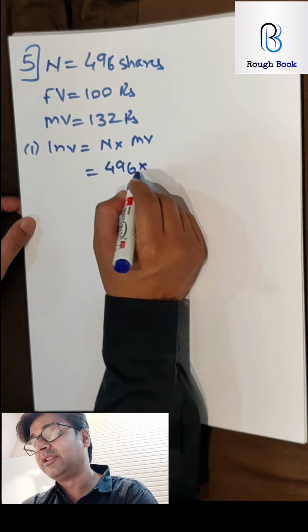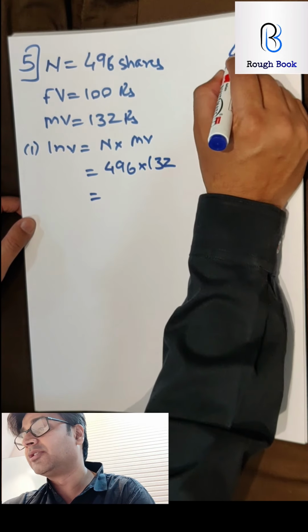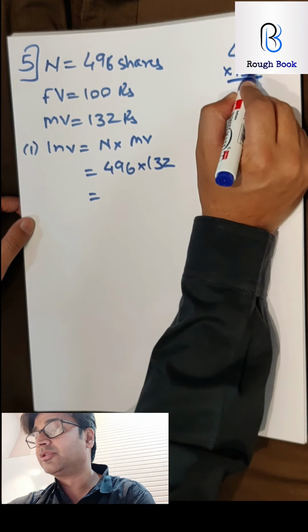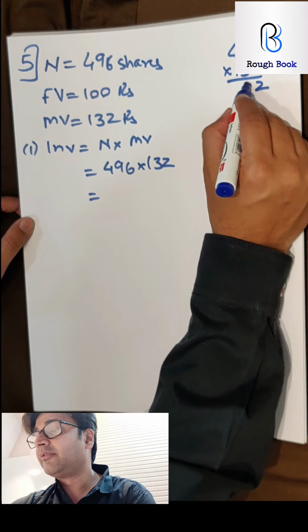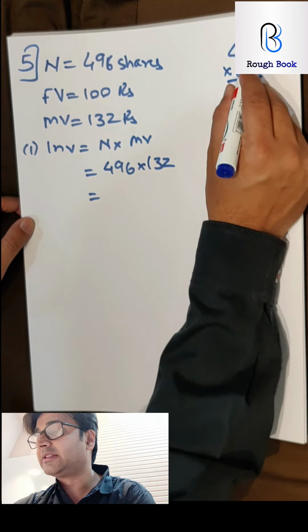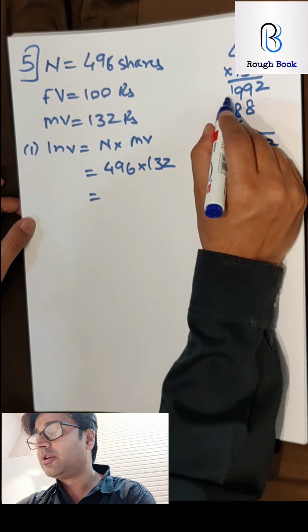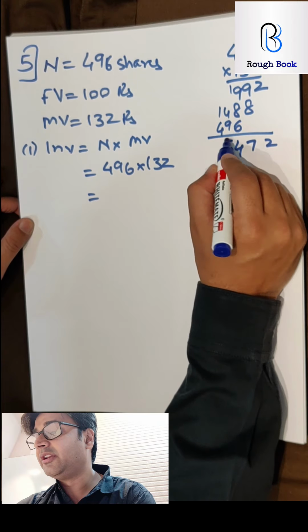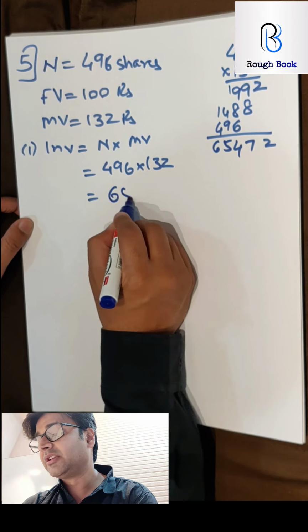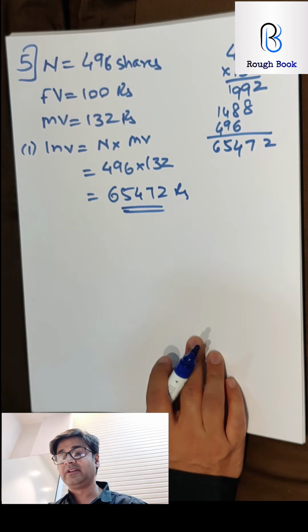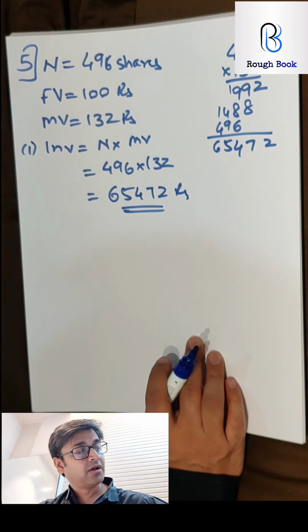So 496 into 132. Lot of calculation. Stop copying. Calculate on your own, please. Into 132. So 6 2s are 12. 18 and 1 19. 8 and 1 9. 6 3s are 18. 27 28. 12 13 14. And then 6 9 4. So I get 2 17, 24, 9, 13, 14, 15, 4, 5 and 1, 6. So 65472 rupees. I hope that should be your investment in this case, sum number 5.